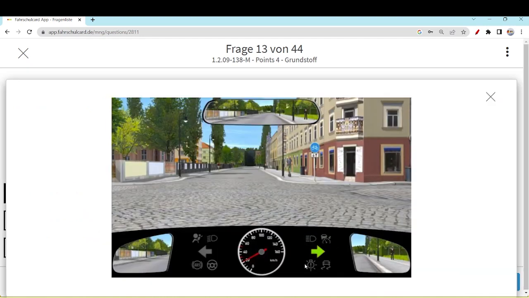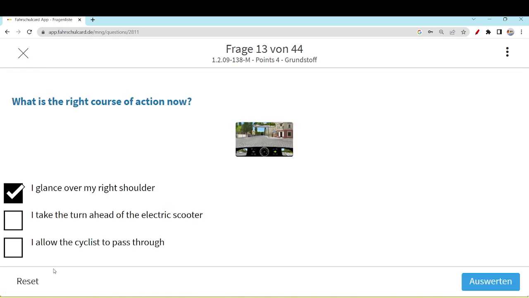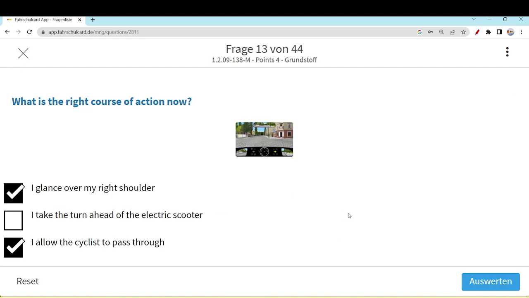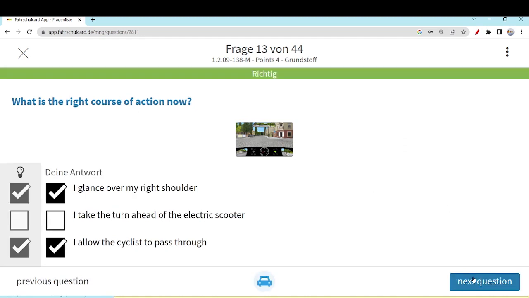You are taking the turn in this road, you should allow the pedestrians over there or cyclists to cross the road. I allow the cyclist to pass through. That is correct, because the cyclist, you cannot see him at the moment, he is in the blind spot, but you know already from the video that we have seen. So you should also allow him and the electric scooter as well. These two options are correct.